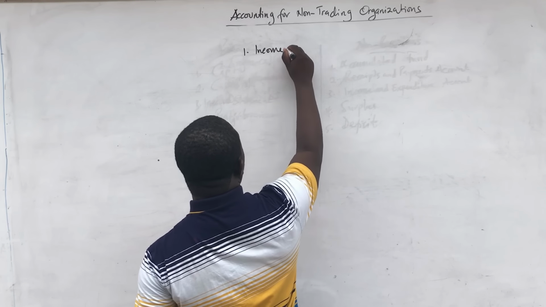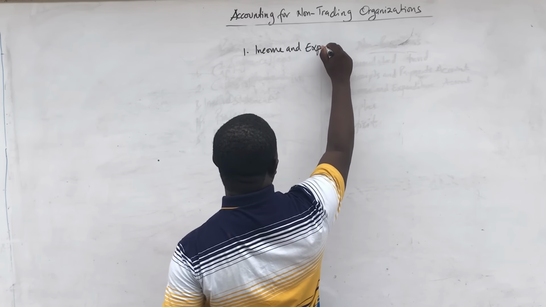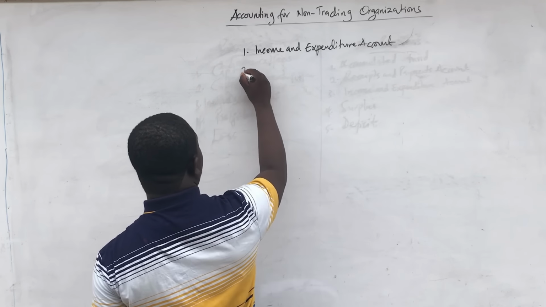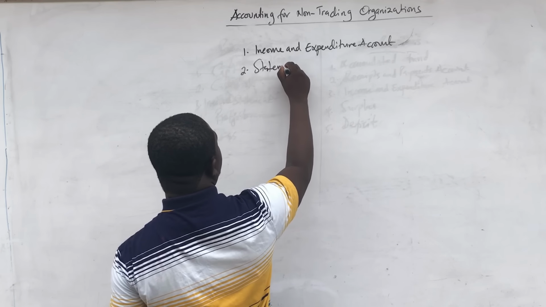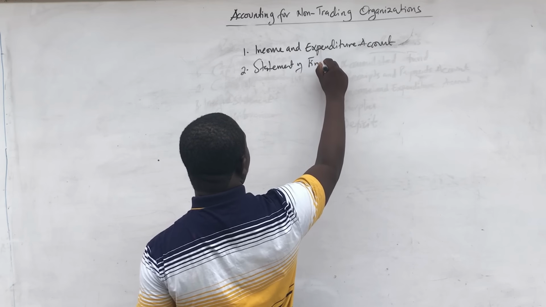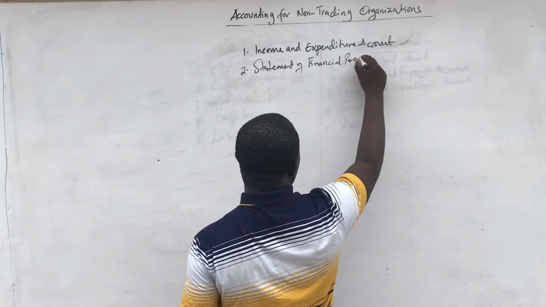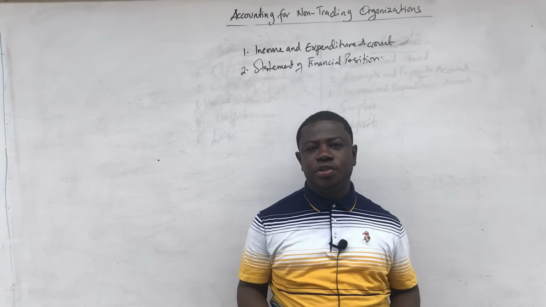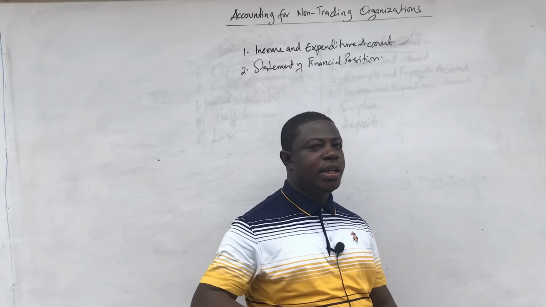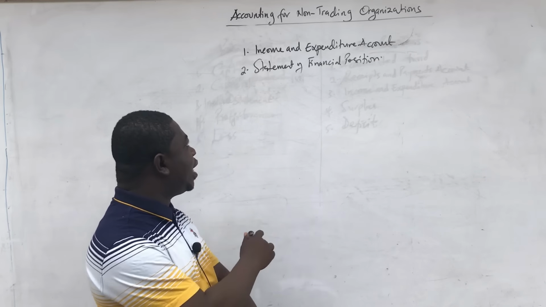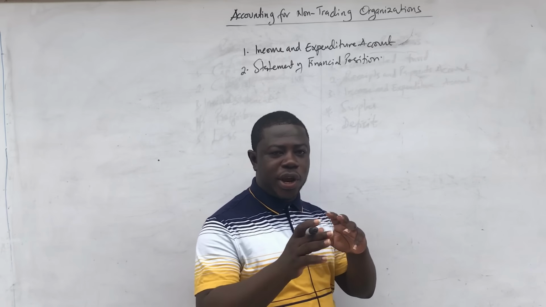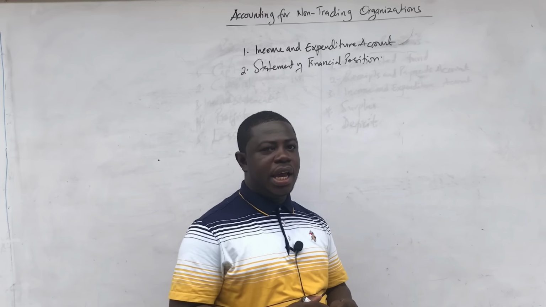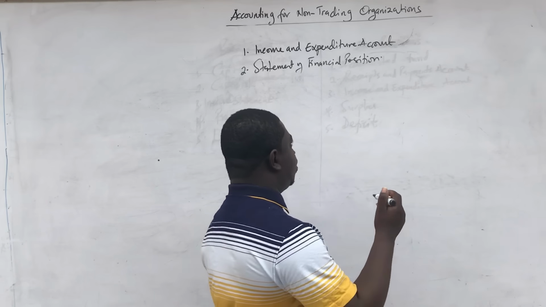The income and expenditure account, sometimes called revenue and expenditure account, to ascertain your surplus or deficit, and then you prepare the statement of financial position. So these are the two main accounts that we are going to prepare for the non-trading organization. However, just like the case of the profit-making organization, you may have to go through some workings. Okay, so we are going to do some workings first before we start preparing. And some of those workings that we are going to go through is what I'm going to talk about.